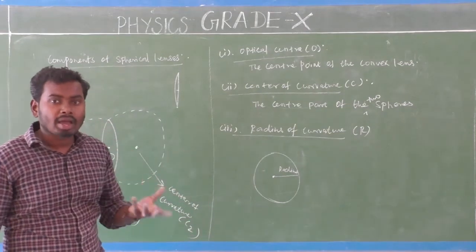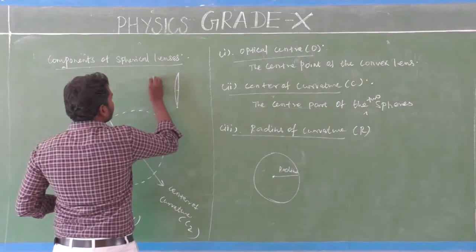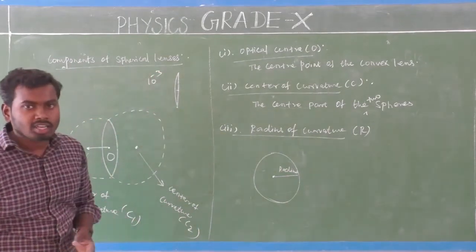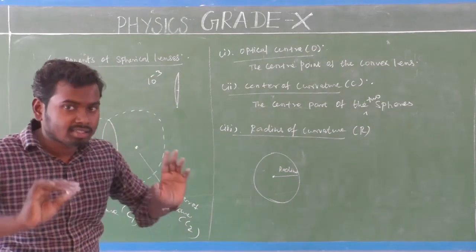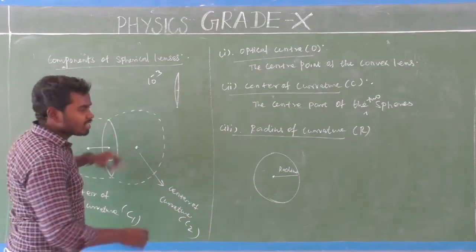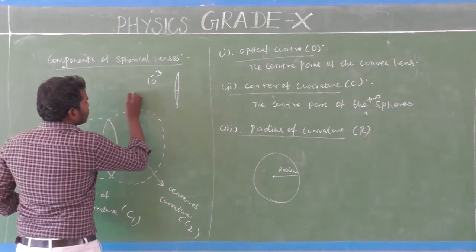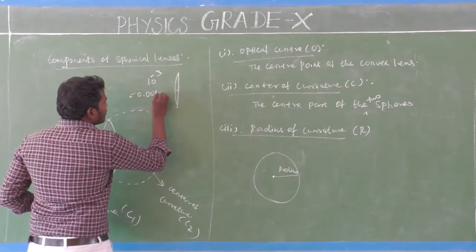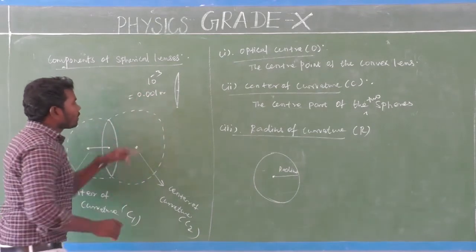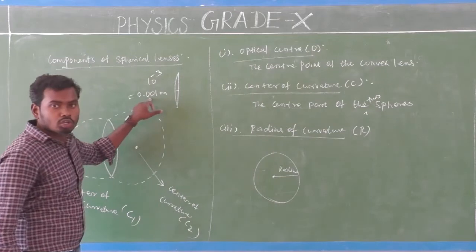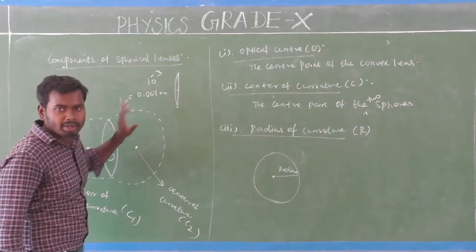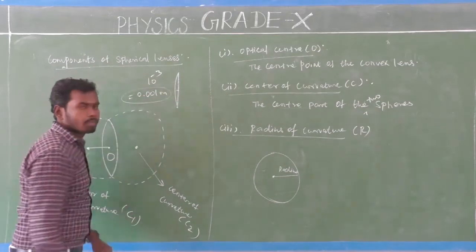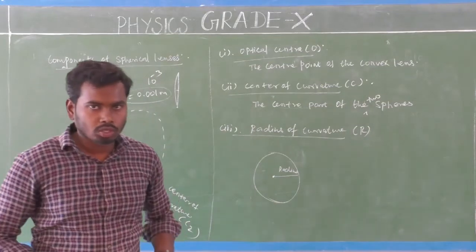That is in the micro range. Micro is nothing but 10 to the power of minus 3. So 10 to the power of minus 3 is equal to 0.001 meter. Am I right? So that is practically equal to 0.